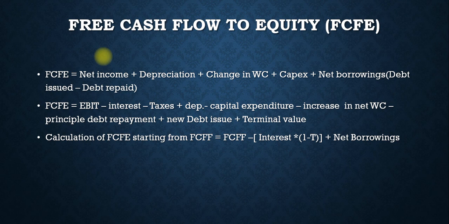Next formula is FCFE. There is one identification but they have different formulas, like EVA indicated in percentage, rupees, management profit. So EVA can be mentioned in these kinds of ways. According to the problem we choose the formula. So, FCFE is equal to EBIT minus interest minus tax plus depreciation minus capital expenditure minus increase in net working capital minus principal debt repayment plus new debt issue plus terminal value.